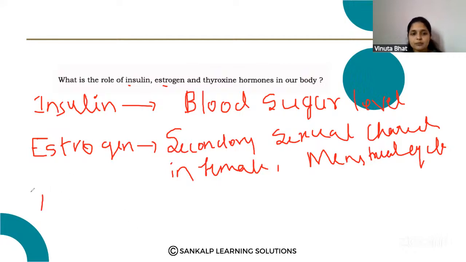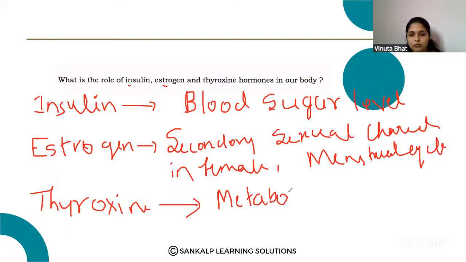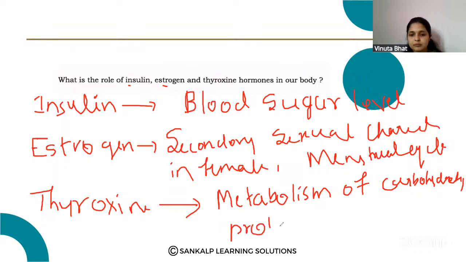Then thyroxine, which helps in the metabolism of carbohydrate, proteins and fat metabolism.